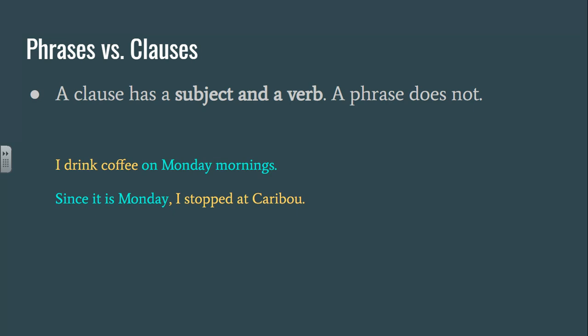Okay, here's the big difference between a phrase and a clause. A clause always has a subject and a verb, and a phrase does not have a subject and a verb. Okay, so my sentence, I drink coffee on Monday mornings. On Monday mornings is a phrase. There's not a verb in there. Since it is Monday, I stopped at Caribou. Since it is Monday is a clause because it has a subject and a verb. It is.